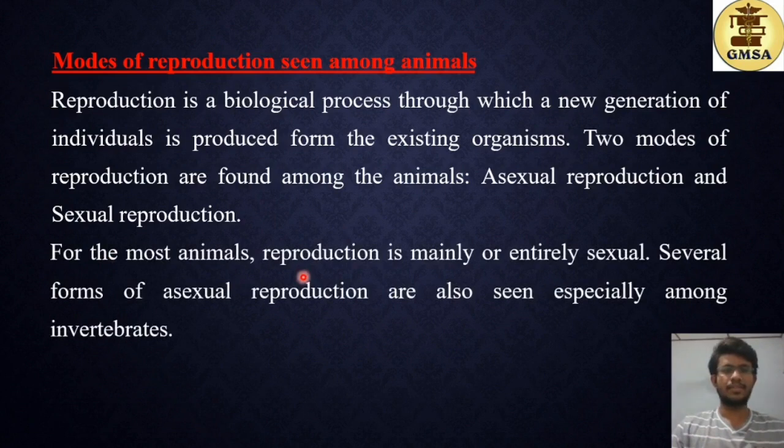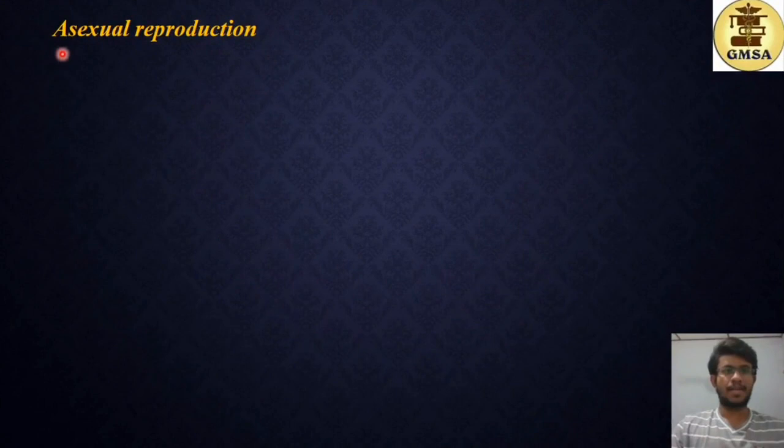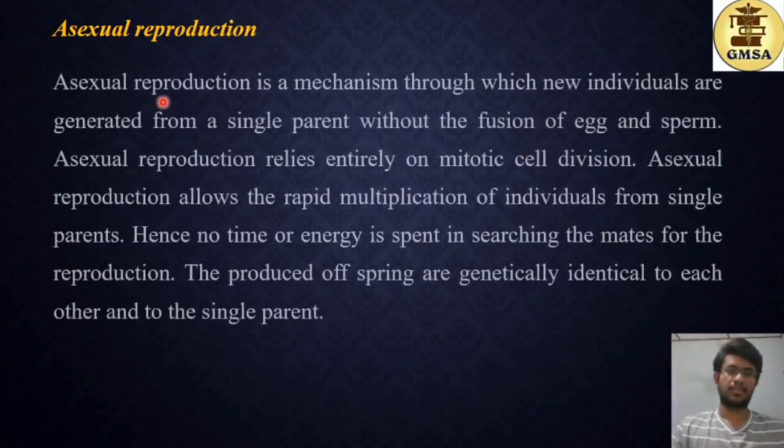For most animals, reproduction is mainly or entirely sexual. So sexual reproduction is the most commonly found mode of reproduction among living organisms. Several forms of asexual reproduction are also seen, especially among invertebrates. So invertebrates mostly have asexual reproduction, and in addition, vertebrates also sometimes have asexual modes of reproduction. Then next, talking about asexual reproduction.